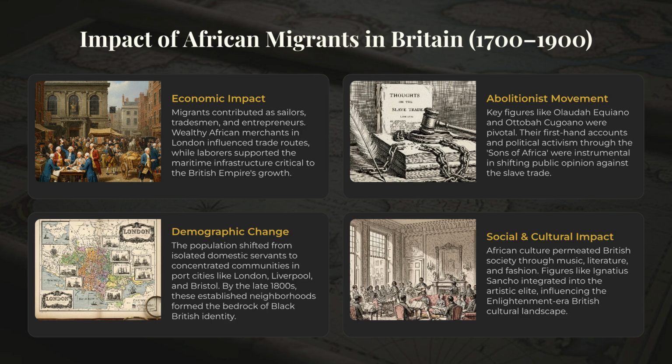was in the communities that they built, with a population of around 20,000 by the late 1700s. A large number of that community was based in London, but there were some in coastal cities like Liverpool and Bristol.